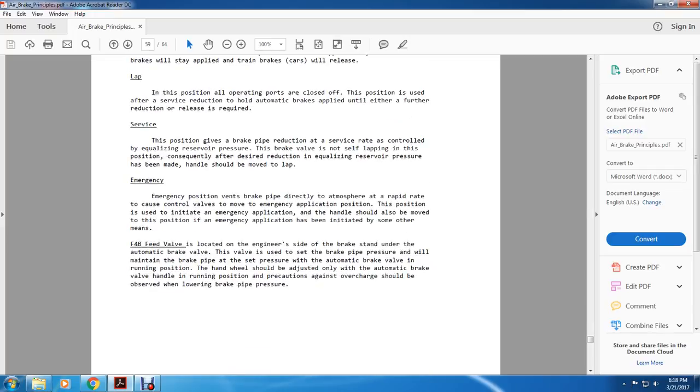In service position, the brake pipe reduction is made at the service rate, controlled by the equalizing reservoir pressure. The brake valve is not self-lapping, and consequently, after the desired reduction of equalizing reservoir pressure has been made, the handle should be moved to lap. Emergency position vents the brake pipe directly to atmosphere at a rapid rate, causing the control valve to move to emergency application. This position is used to initiate an emergency application, and the handle should always be moved to emergency position if an emergency application has been initiated by some other means.